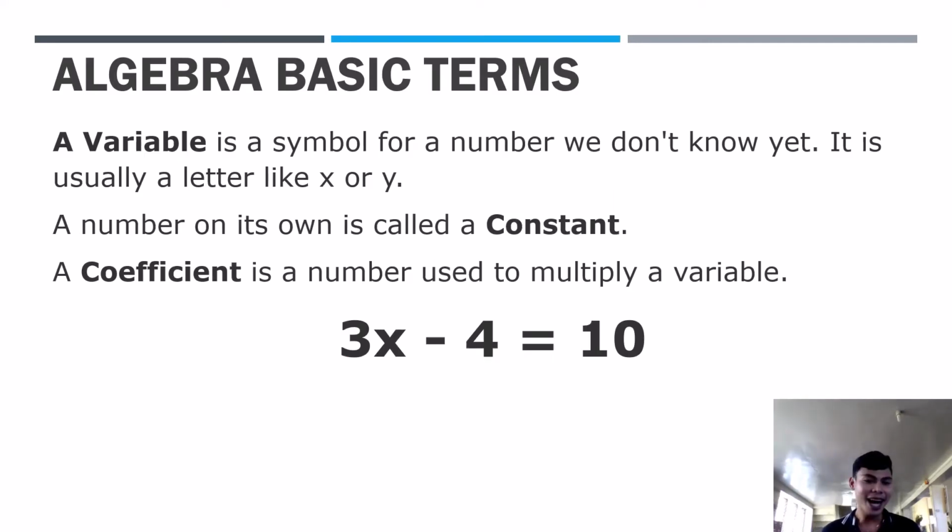Okay? The third one, constant. What is constant in the world, Ma'am Nadine? It's only change. But when we talk about mathematics, constant is the number. Again, constant is the number. So put that in mind, CN, constant number. So in our example, 3x minus 4 equals 10, where is the constant?